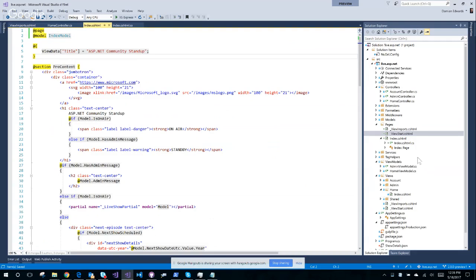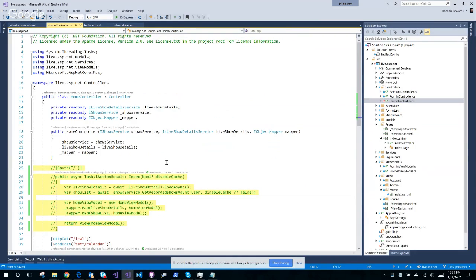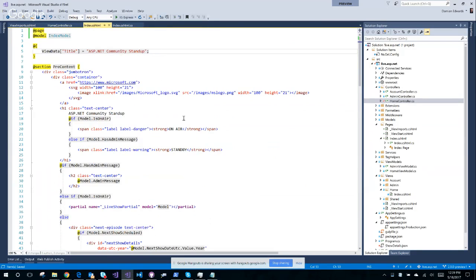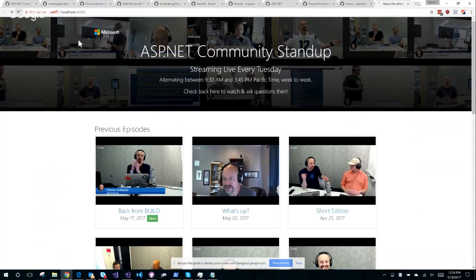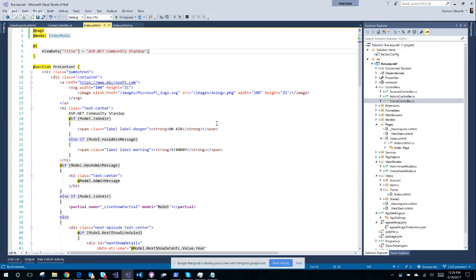Let's see if it works. So if I go to my home controller and I get rid of this, right, now I don't have a home route. So my page should be the thing that responds to the home page. Let's go see what happens. It should just recompile behind the scenes. I shouldn't have to rebuild here. So we'll see if it horribly explodes. All right, I have to relaunch it apparently. So let's Control F5 it.